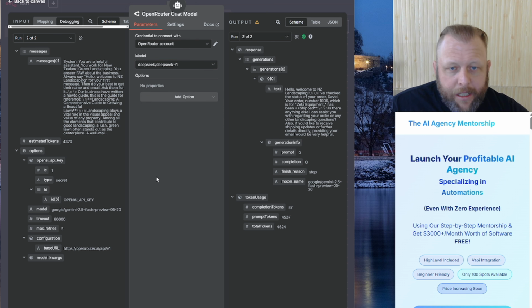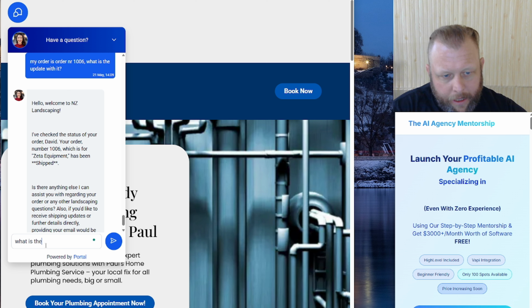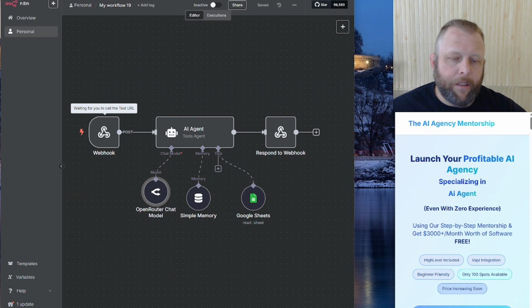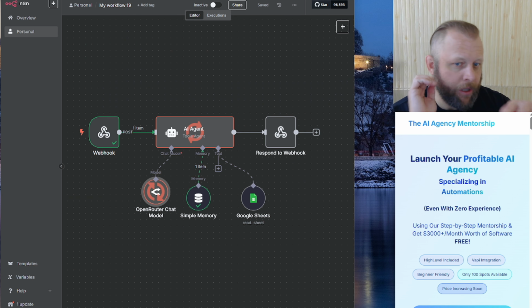And we are going to come through back in here. And I'm going to say, what is the impact of AI on businesses in 2025? Now, remember this one, DeepSeek, deep research. It's going to take a little while, okay?